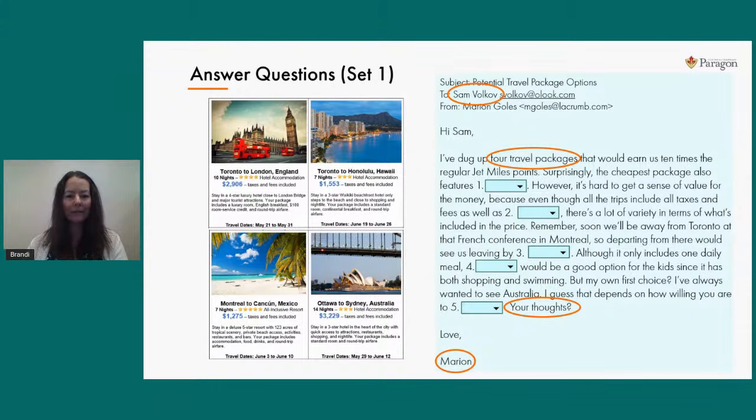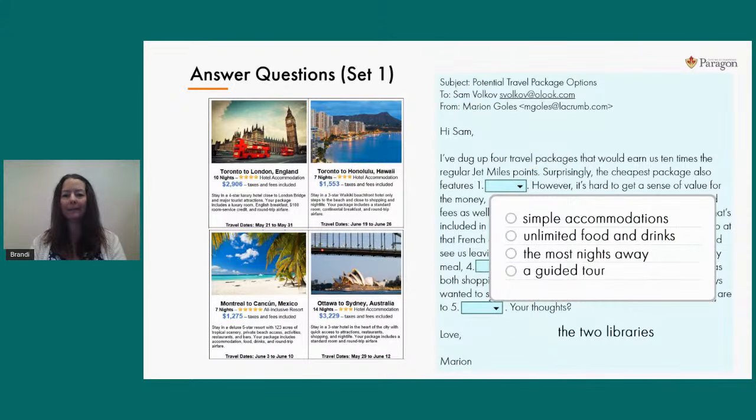So that very first question, I'm just going to pop open the 4 answer choices for us all so we can see them. And I'll just read out loud, I guess, from that first sentence so we have a background and know what it is we're supposed to find. So this one says, "Hi, Sam. I've dug up 4 travel packages that would earn us 10 times the regular Jet Miles points. Surprisingly, the cheapest package also features," and then we've got these 4 ideas to draw from.